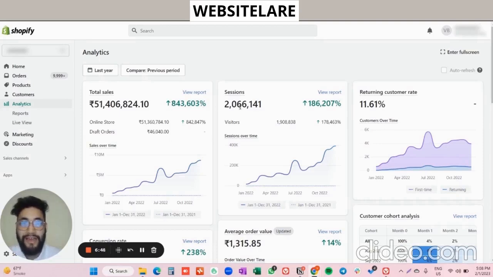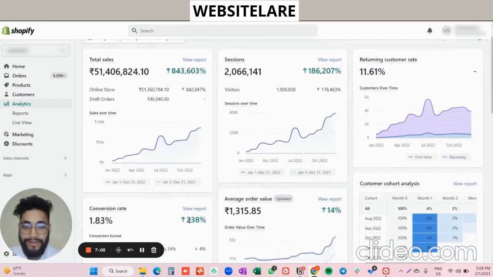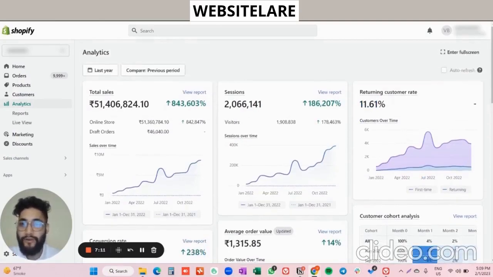And sessions show a 2 lakh percent growth, because there is no data in the past couple of years, so that is why you can see no growth available. The returning rate is basically 12%, and we can say approximately 238% growth in the conversion rates. Average order value is increased by 14%. So yeah, this is all about this particular store.